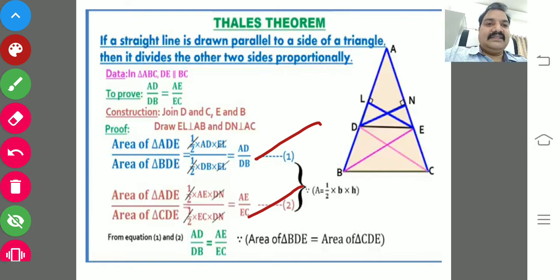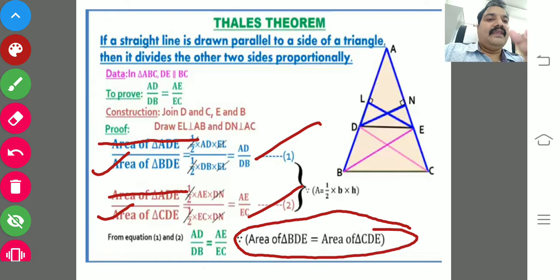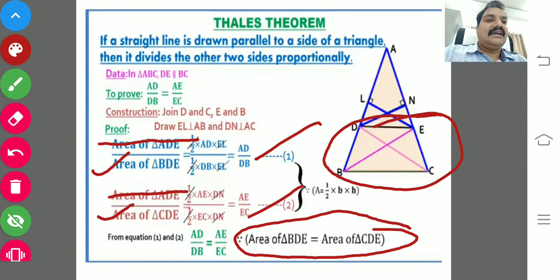Now you can write the first equal to the second when a condition is there, because here the numerators are equal. But if the denominators are equal, we can write the LHS equal to the RHS. But here the denominators are not equal. But we can write triangle BDE equals CDE, because the two triangles are between the same parallels and have the same base.